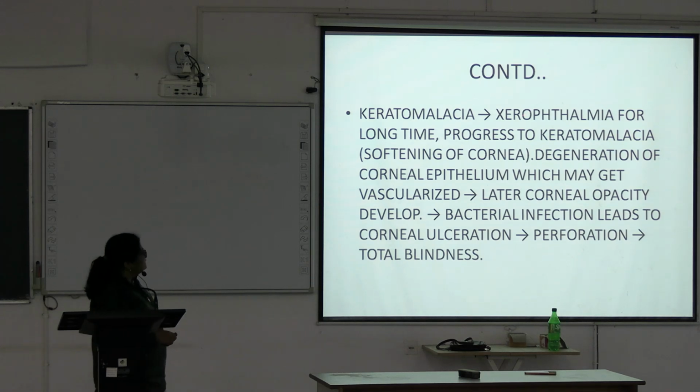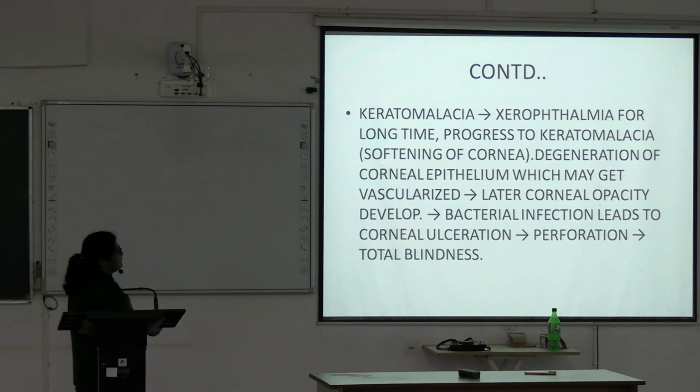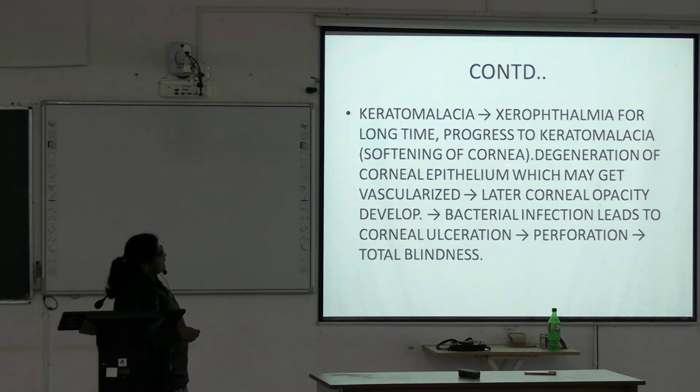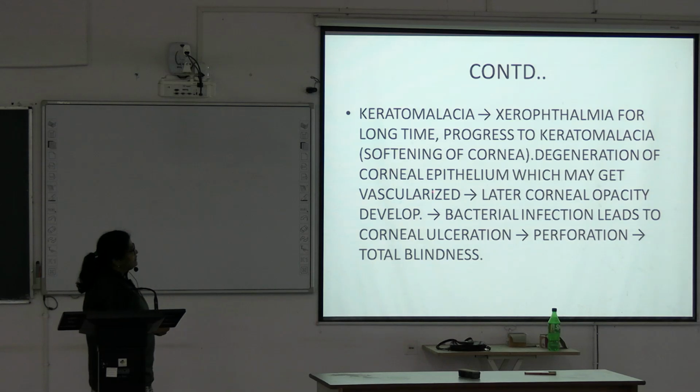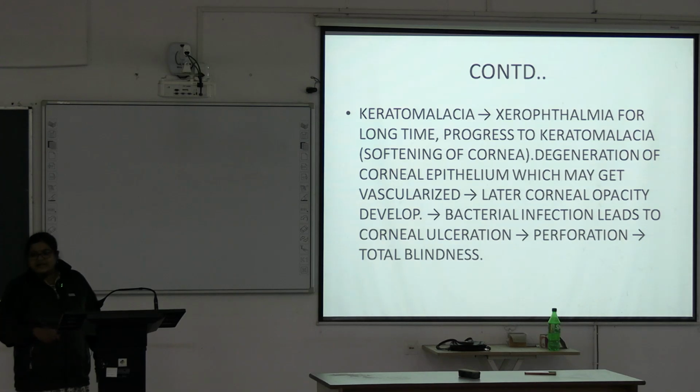Keratomalacia: xerophthalmia for a long time progresses to keratomalacia, softening of the cornea, degeneration of the corneal epithelium which may get vascularized. So, the cornea now gets vascularized and later corneal opacity. If the cornea is vascularized, there is no transparency.